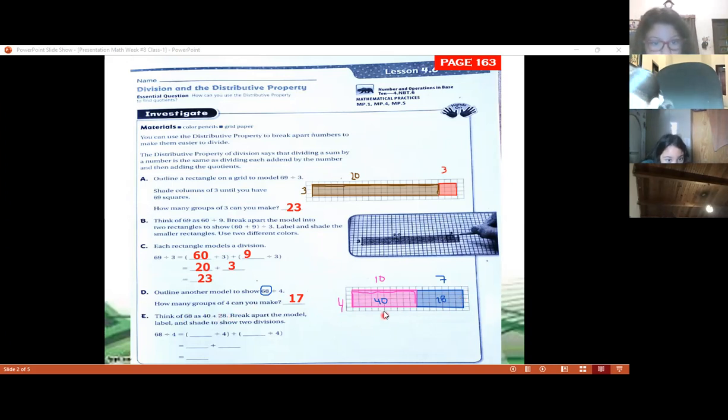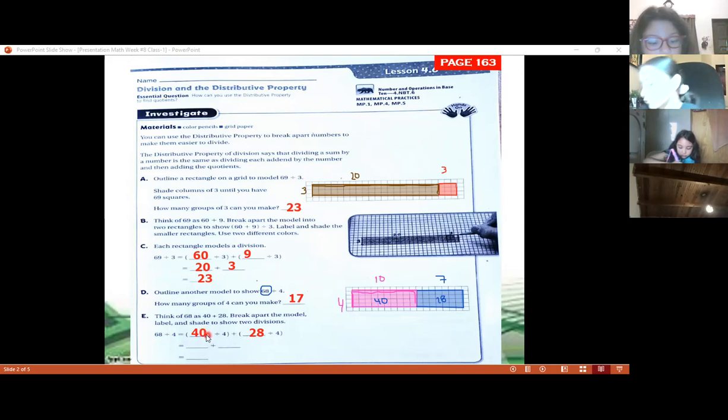So now we're going to divide this 40 and this 28 to get the answer. So we have 68 divided by 4 is equal to 40 divided by 4 plus 28 divided by 4. We can divide 68 by 4, or we can break the 68 as 40 and 28.